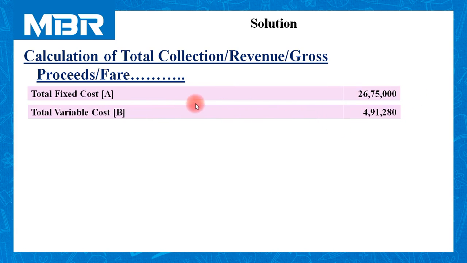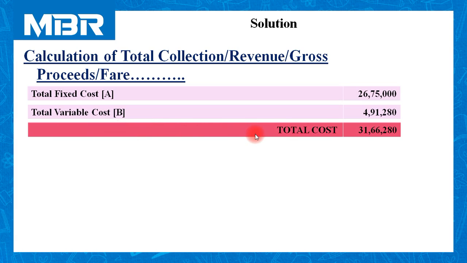Total variable cost 4,91,280 from the previous table marked as total variable cost B. Total cost means total of the fixed cost and total variable cost. 26,75,000 plus 4,91,280.